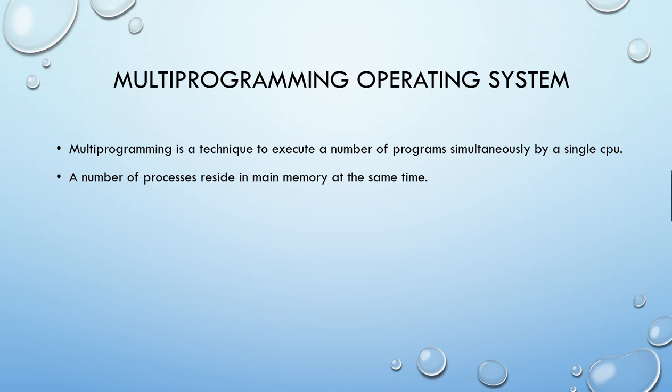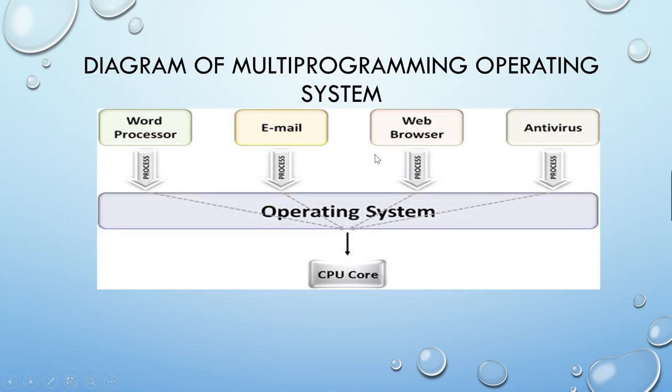Why is this done? To increase the efficiency of the CPU, the multi-programming concept is used. So a number of programs are stored in the memory, and one by one the CPU will go on executing the processes. So a number of processes reside in the main memory at the same time. Let me show you the diagram of a multi-programming operating system.